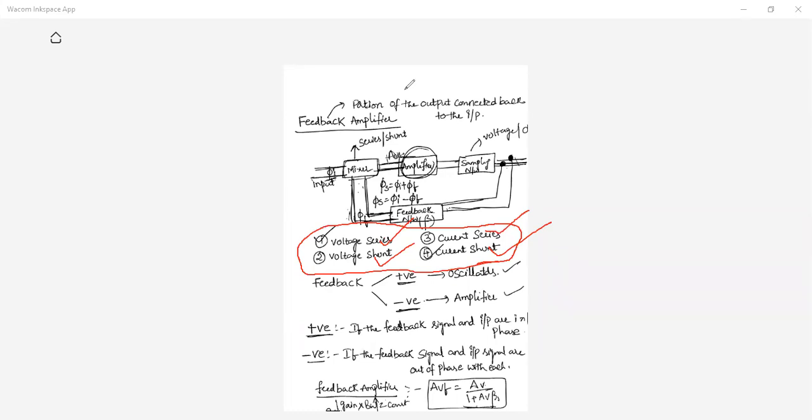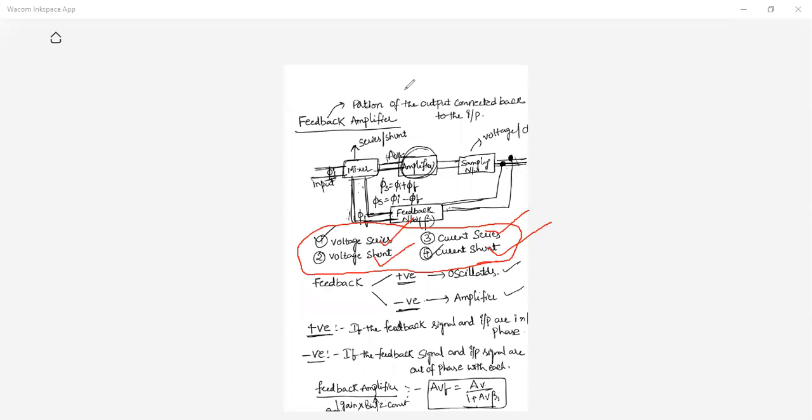Based on what have we classified these 4 types of feedback amplifiers? Voltage series means... Voltage series. Ma'am, is connected with input, ma'am. How are you connecting? With a mixer. What type of connection should you give? Series mixing you have to do.